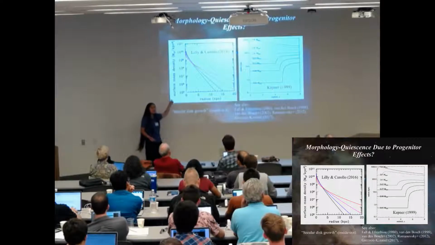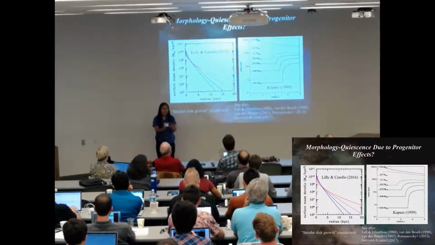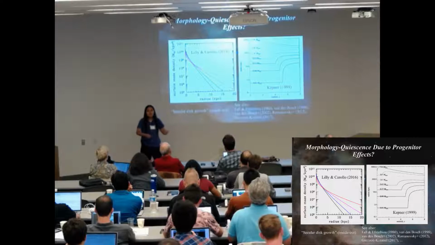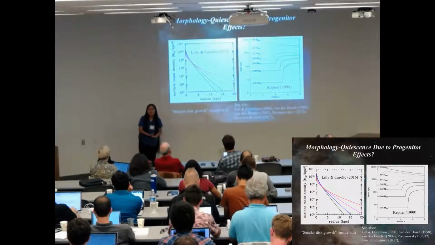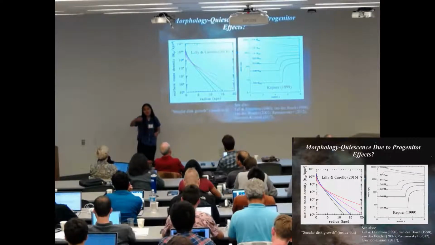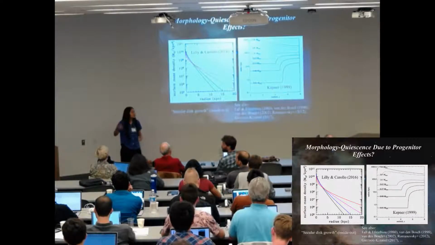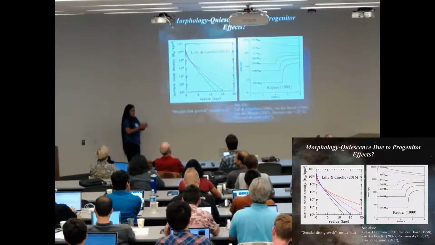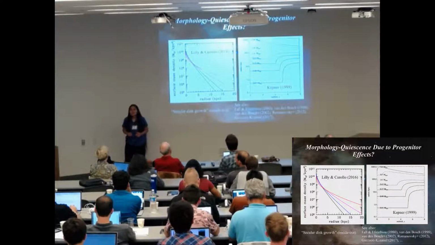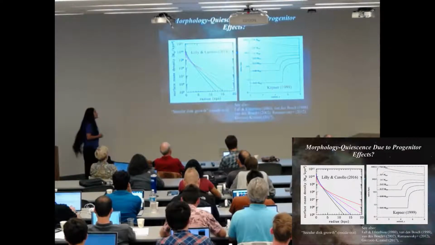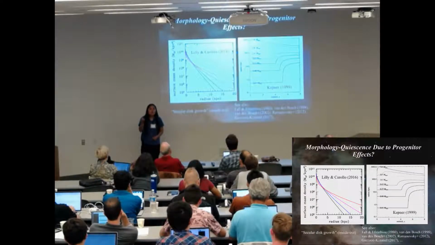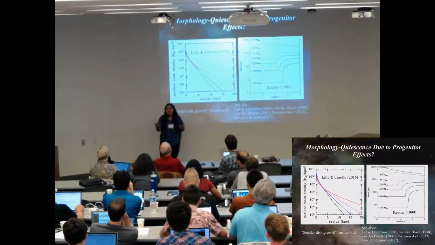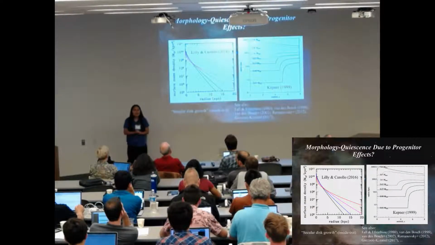Okay, so this is not a new idea. We've known for a long time that you can get inside-out growth just from the expansion and collapse of dark matter shells. You know, the innermost shells have the lowest angular momentum, and they also are the ones that collapse first. The external ones have higher angular momentum, and they collapse last. So we can get inside-out growth of a disk quite naturally, and we've known this for a while. So what Lilly and Carollo proposed is that if you quench a galaxy early, you're going to be dense. If you quench a galaxy late, you'll be less dense. So you'll be later type according to this model.